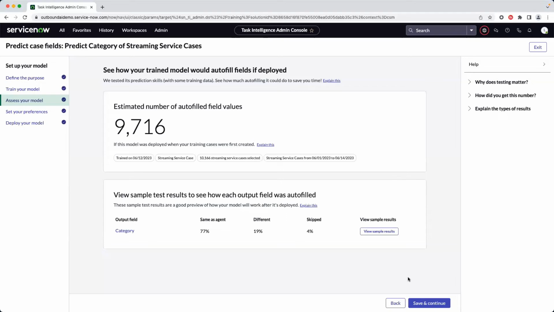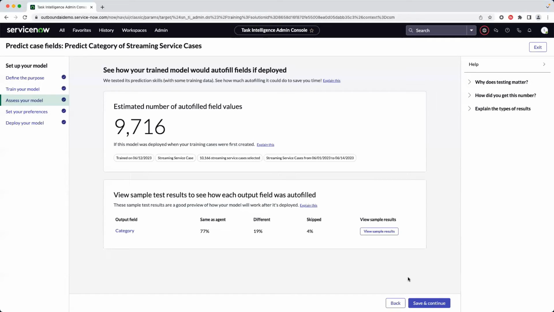And if you want to know, how do I actually know how well I'm doing today? Well, some of that data is easy to get from the platform. For example, if you want to know how accurate you are with your first assignment, you can go to the audit log, filter for the last 6 months of cases, and look for the percentage of cases where the final assignment group was the same as the initial assignment group. You can consider that your correct prediction rate.